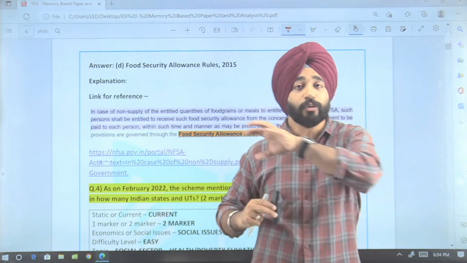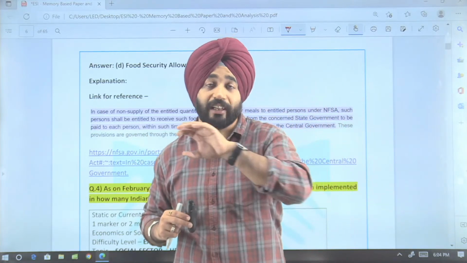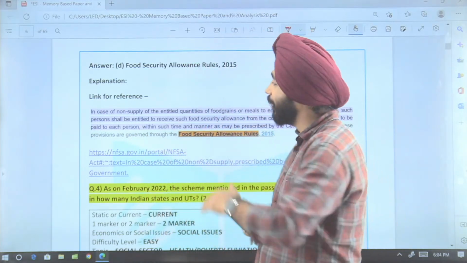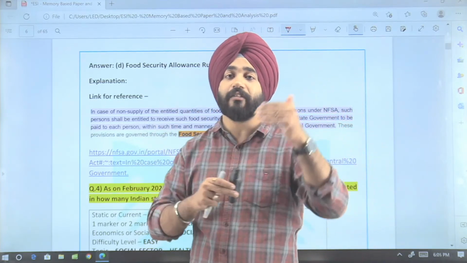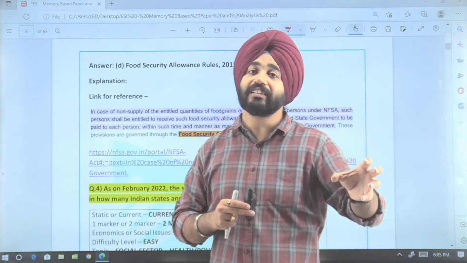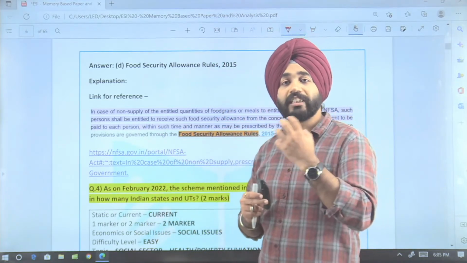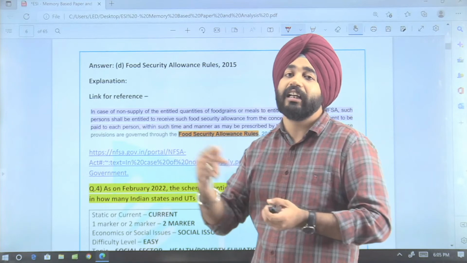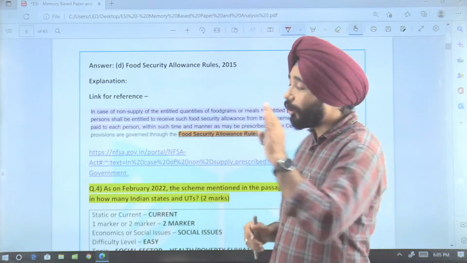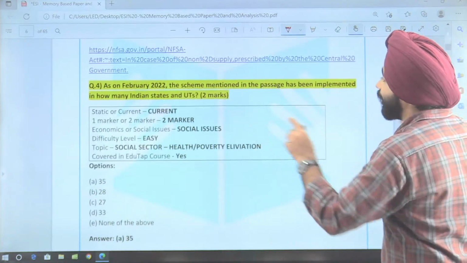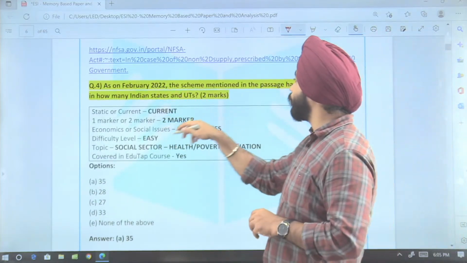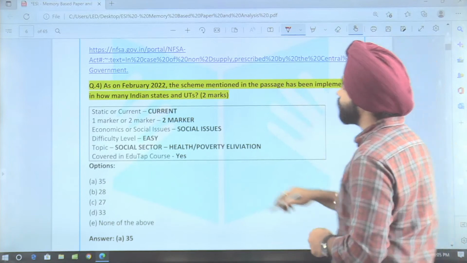Now see how the examiner has asked your question, in which line the questions have been asked. First of all, a scheme was seen in news, then from within a scheme they have asked a question, then within a scheme, a sub-scheme or the main scheme, that is National Food Security Act, they have gone into that specific domain of the scheme. Then the next question is, as on Feb 2022, the scheme mentioned in the passage has been implemented in how many states and UTs?